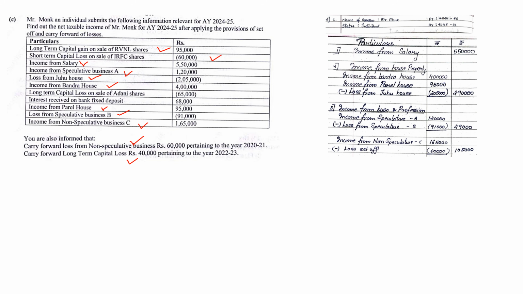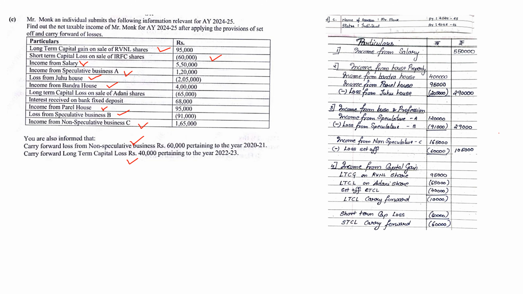So it will be long-term capital gain of 95,000 and short-term loss of 65,000, and the long-term loss which was given, 40,000, to set it off. So 95,000 positive minus 65,000 minus 40,000, we still have negative 10,000, so that will get carried forward. And for the short-term loss, since long-term is already in loss, you cannot set off the short-term with the long-term. So negative 60,000 will again be carried forward for short-term capital loss also.